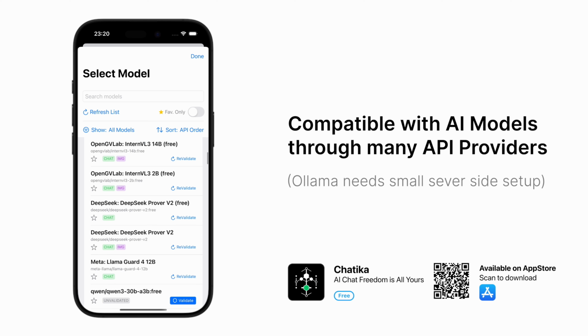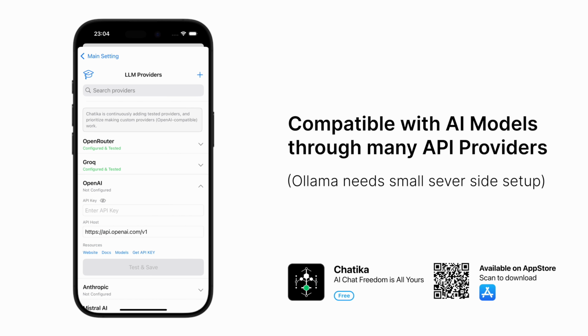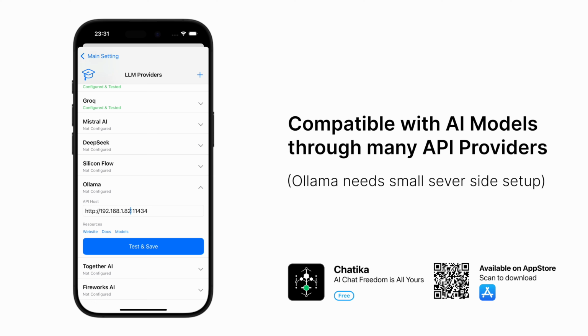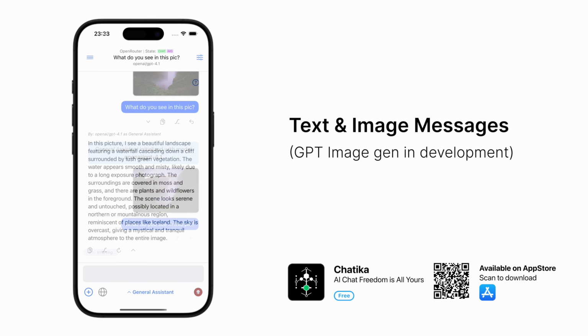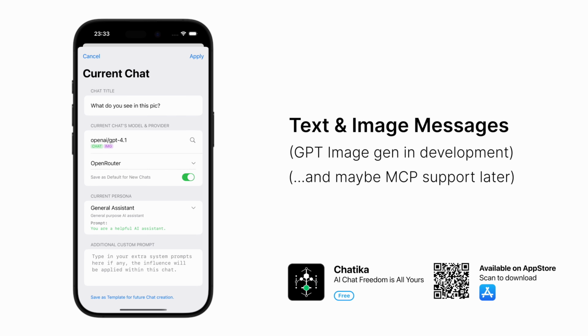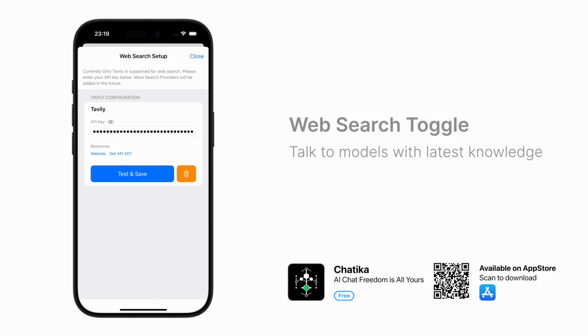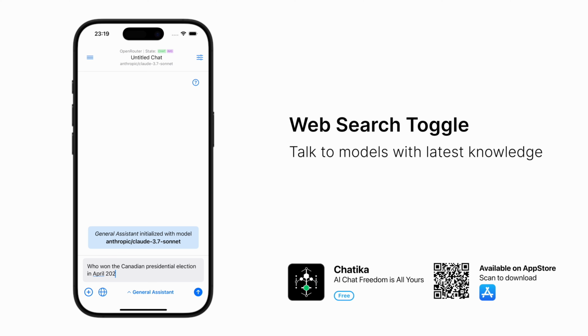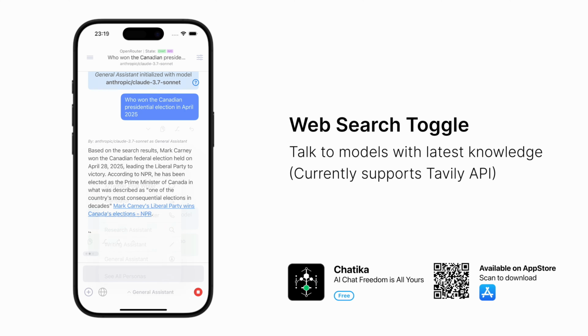With Chatika, you can use your iPhone to talk to any compatible AI models ever made public through the proper APIs. Once set up, you can send text and images, freely change the models and providers anytime, anywhere in a chat. And you can perform web search to get models with the most updated online info. For example, the Canadian federal election result, which just came out 2 days ago.